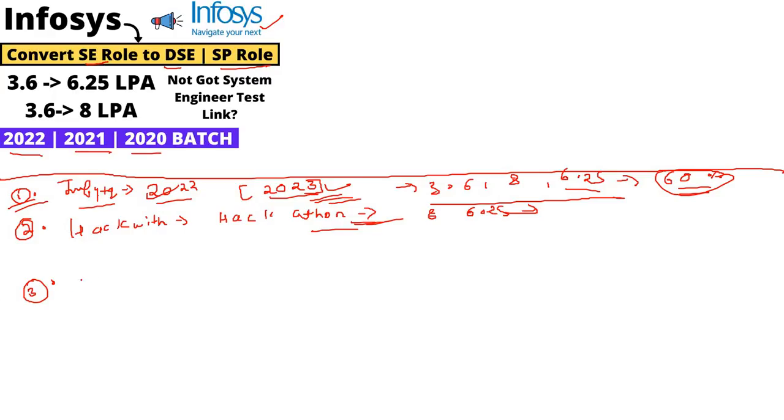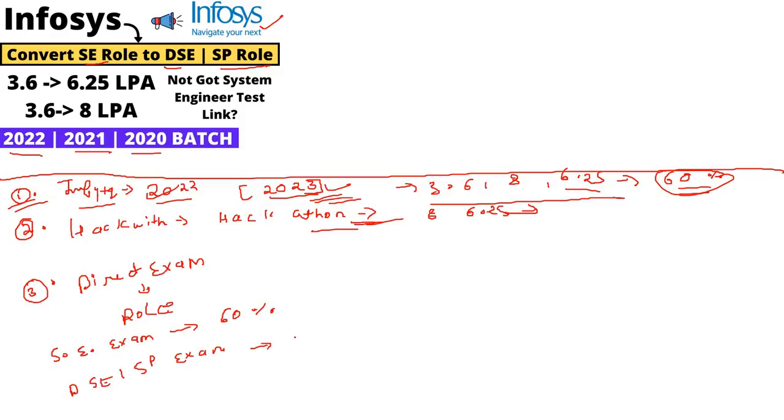Third, there is the direct exam, or I would say the direct role exam. The direct role exam is the Systems Engineer exam as well as the DSE exam and SP exam. The Systems Engineer examination is for BE, BTech, ME, MTech, diploma candidates, BSc, BCA. They have no branch criteria, so many branches are eligible, but they have a 60% criteria. For the DSE examination this criteria also applies.